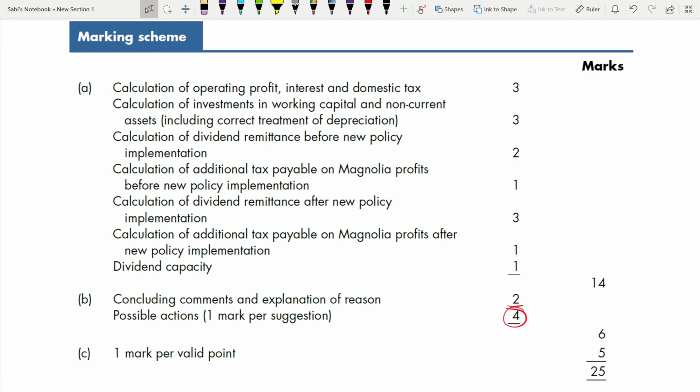Reading answers, you will not understand. If you read answers and try to memorize, it will not help you. But when you go through the marking scheme, first you read, try to attempt a question, do it by yourself, check your standard with the answers given, then go to the marking scheme, see how the marks are allocated, read the examiner's comment. That's how you learn. It takes a pretty good amount of time, right? You cannot rush through all the questions.